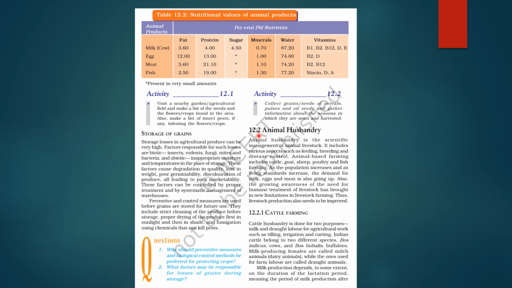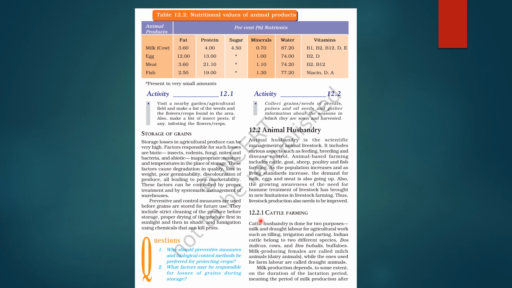Next comes the topic animal husbandry. So animal husbandry is the scientific management of animal livestock. It includes various aspects like feeding, breeding, and disease control. Okay. Animal-based farming includes cattle, goat, sheep, poultry, and fish farming. As the population increases and as living standards increase, demand for milk, eggs, meat is also going up, right? Also, the growing awareness of the need for humane treatment of livestock has brought in new limitations in livestock farming. Okay? So livestock production also needs to be improved a lot.